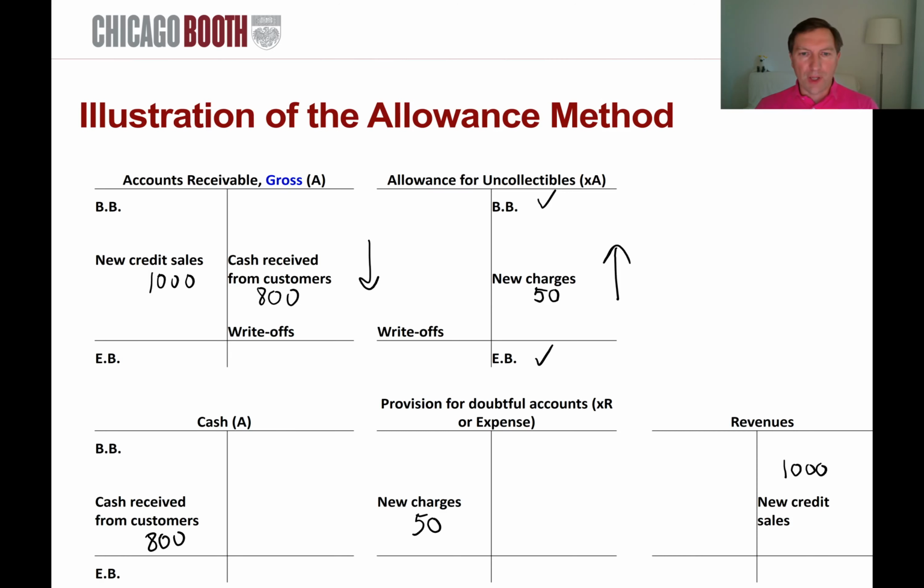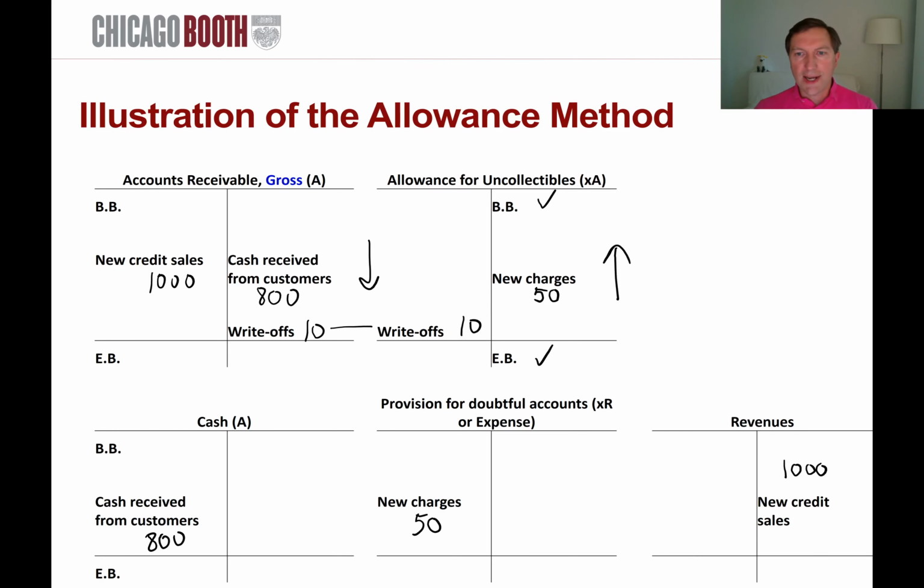And the way this works, suppose in this very period when we generated $1,000 of credit sales, one of the customers very quickly defaulted, and that customer owed us $10, and we know that that's not going to be paid off. So we would basically write off that amount by debiting the allowance for uncollectibles with 10 and crediting accounts receivable with 10, right? So that's how write-off basically is booked.